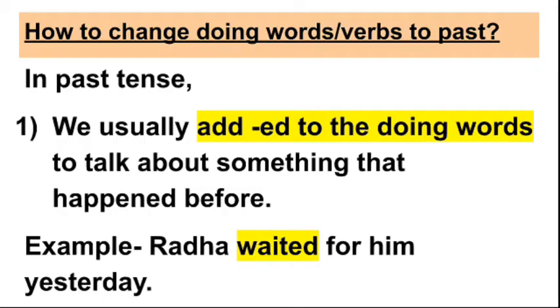How to change doing words or verbs to past? This we are going to see, and these type of questions will come in exam. So listen carefully. In past tense, first we usually add ed to the doing words to talk about something that happened before. So learn it that we add ed to the doing words to change it to past. Example, Radha waited for him yesterday. Now in bracket, wait will be given to you. So you have to change it in past tense. How will you change? You will add ed. So it will become Radha waited for him yesterday.